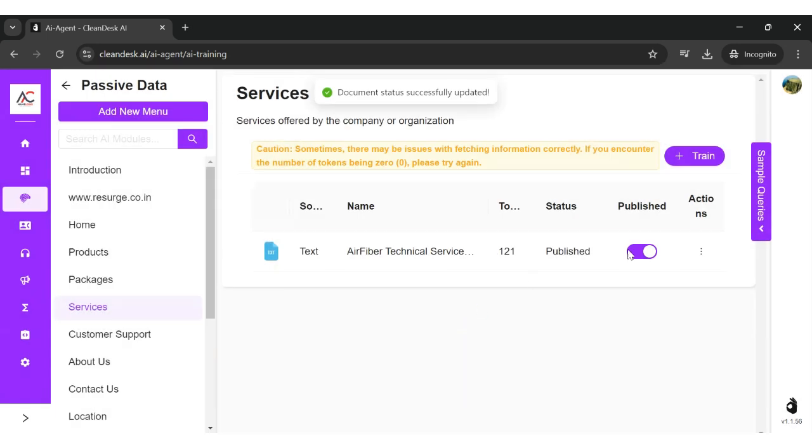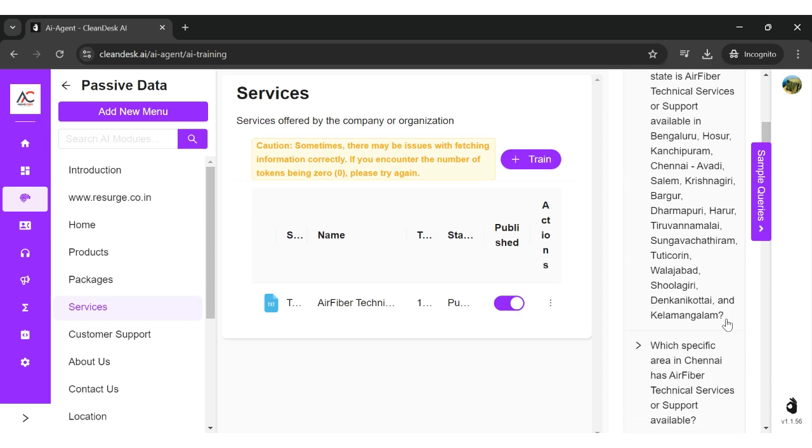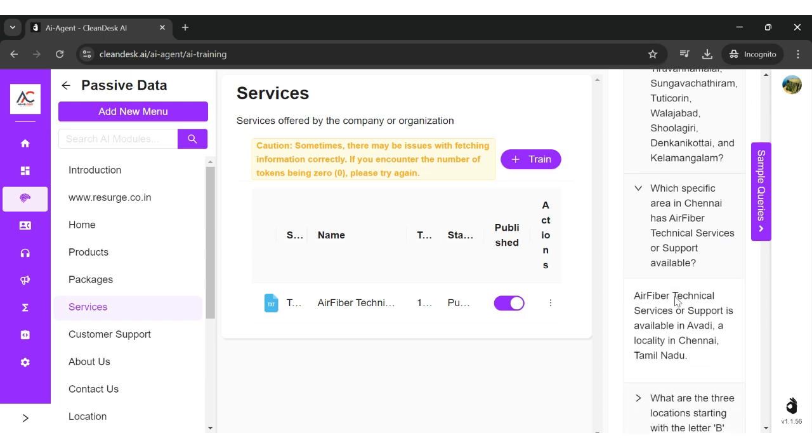This will publish your document. To verify, under Actions, click on Sample Queries. On the right-hand side, you'll see sample queries that your customers may have, and the responses the AI is now trained.